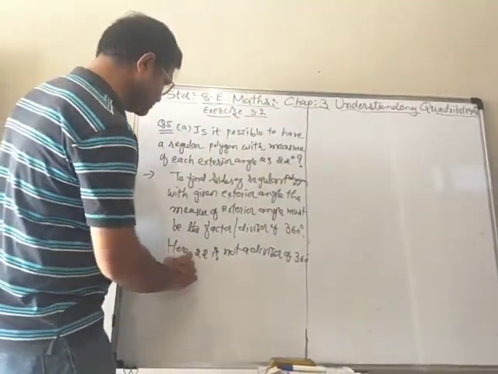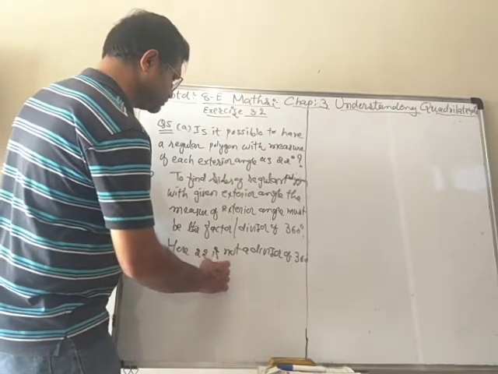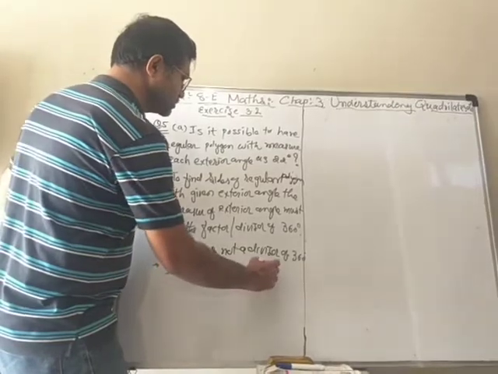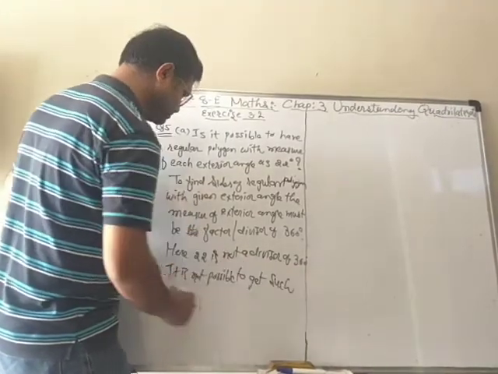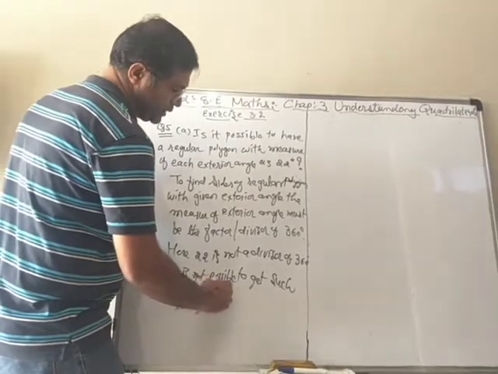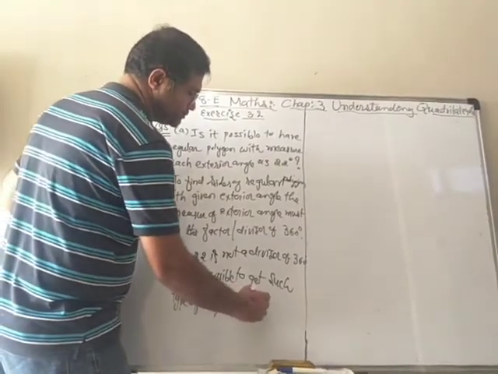Therefore, it is not possible to get such type of regular polygon.